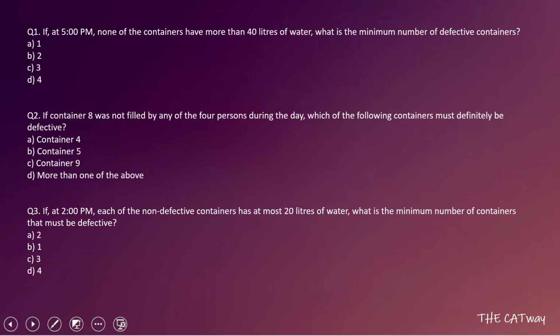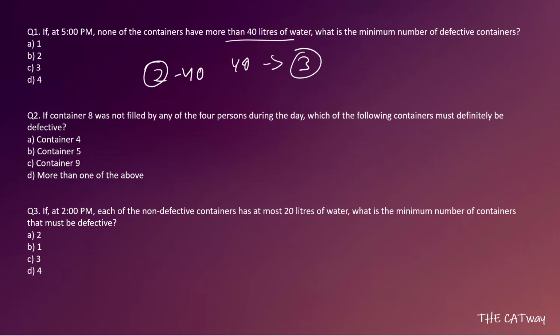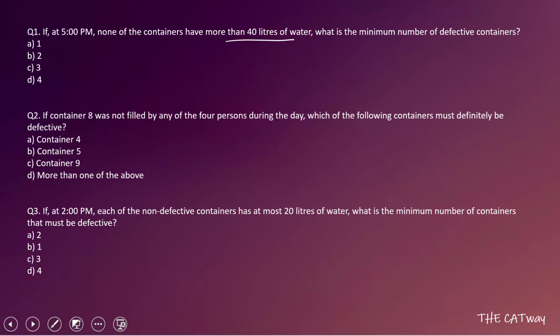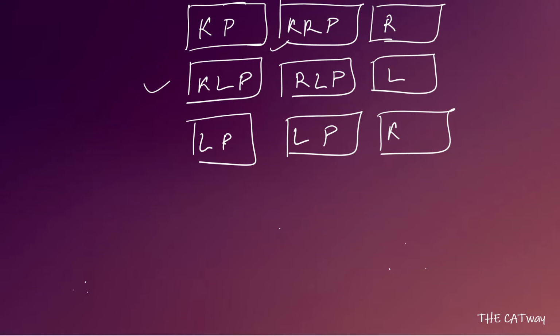Now let's move towards the questions. So if at 5 p.m. none of the containers have more than 40 liters of water, more than 40 means above 40, which means it has to be a container which is filled by 3 people. If it is filled by 2 people, it only has 40 liters. So we have to concentrate only on the containers which are filled by 3 people. What is the minimum number of defective containers? So we have to concentrate on 4, 2 and 5.